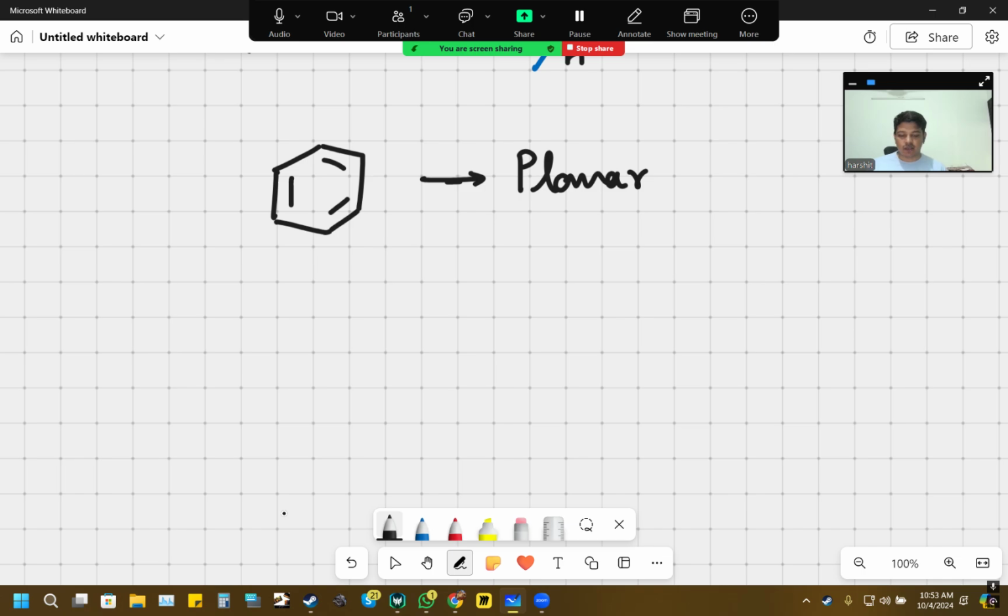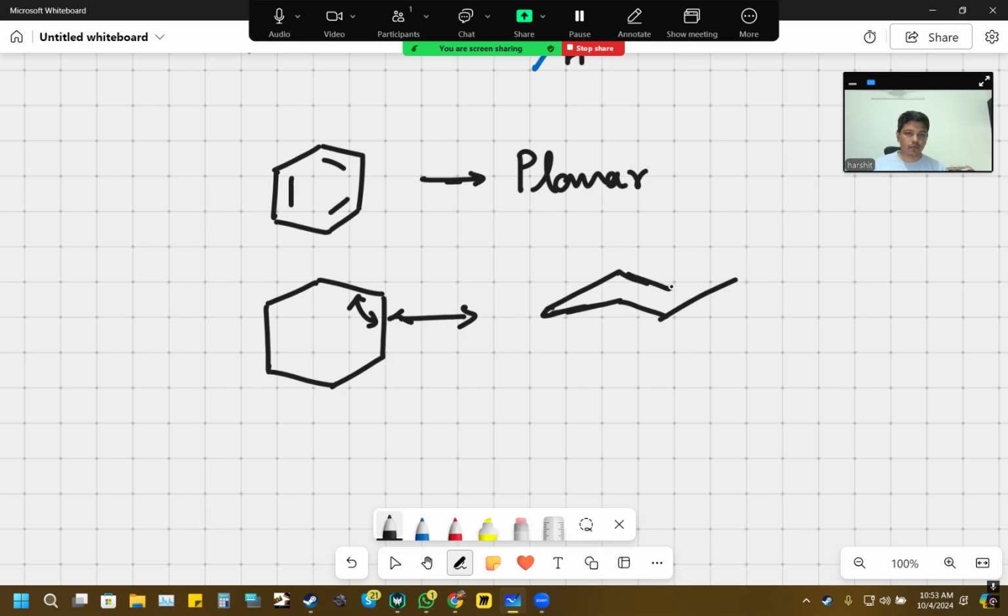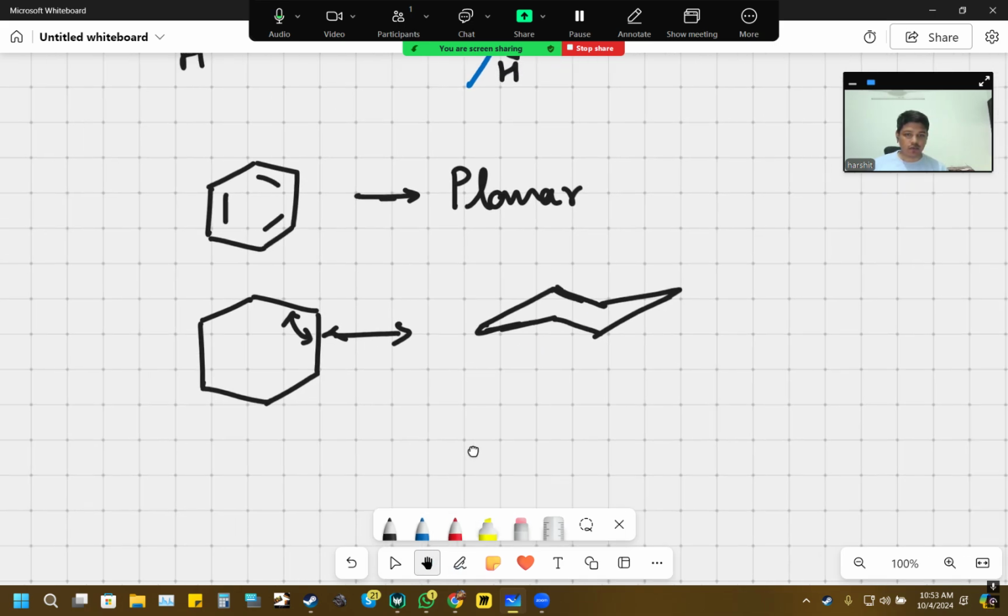Whereas we must have also studied that cyclohexane does not exist in this ring form, because due to the concept of ring strain, this is not at all feasible. This causes the bonds to have a lot more repulsions with each other. As a result, the structure changes to the most stable conformation of cyclohexane, the chair and boat conformations.